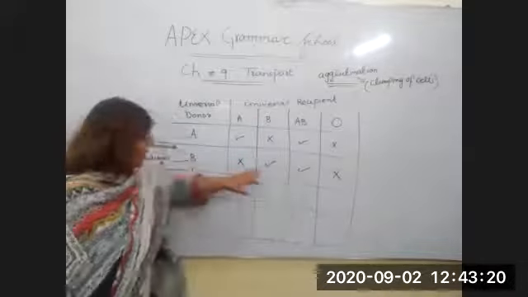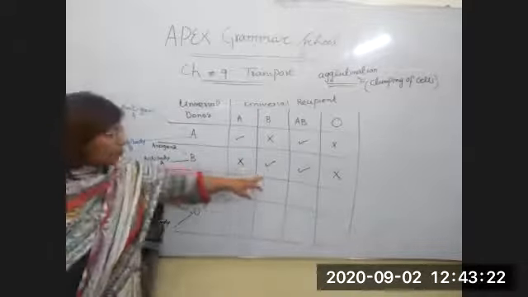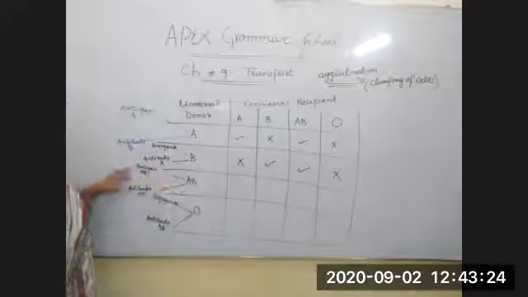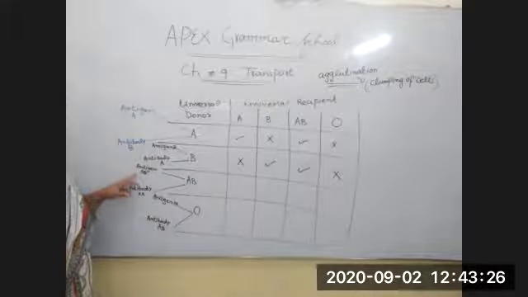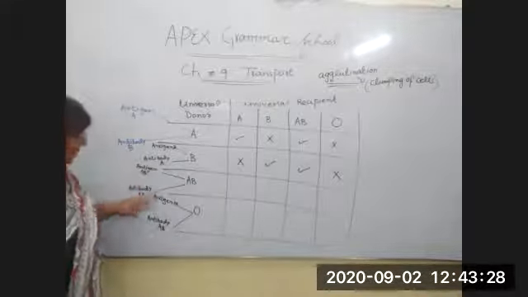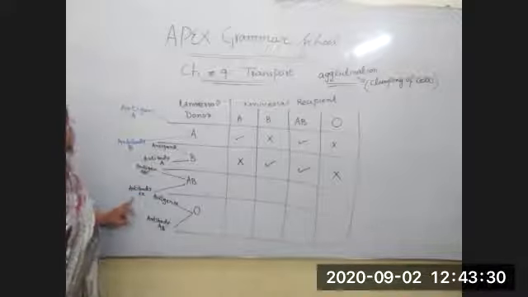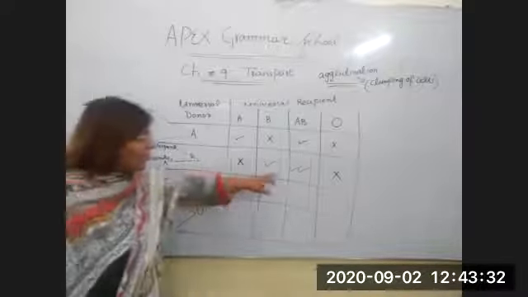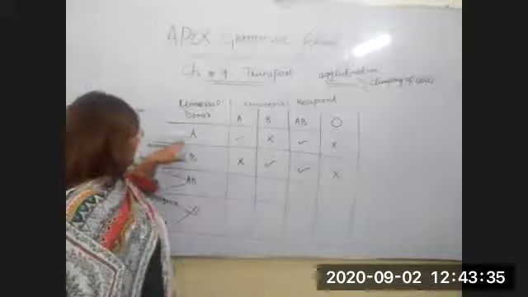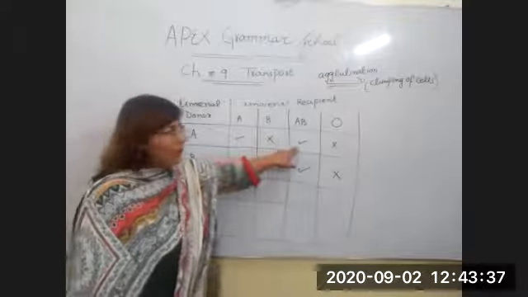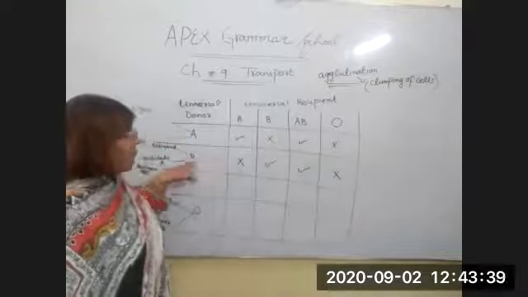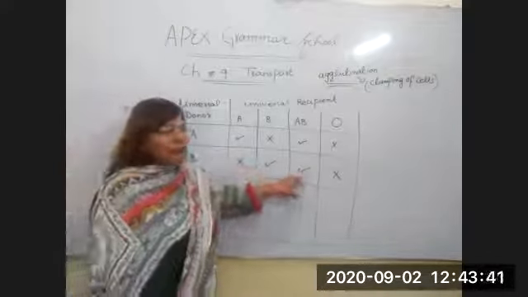Blood group AB. Why is it transmitted to blood group AB? Because in blood group AB you can see it has both antigens A and B inside it, but both antibodies are absent. So blood group A can transmit blood to AB, and blood group B also can transmit to blood group AB.